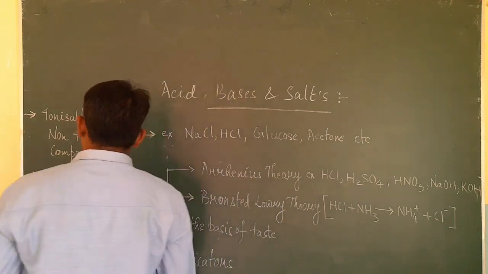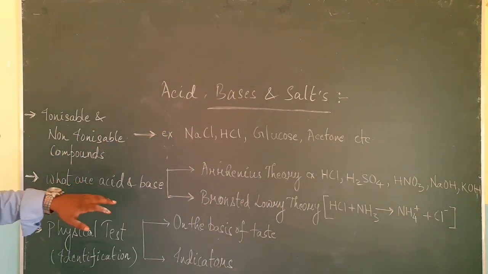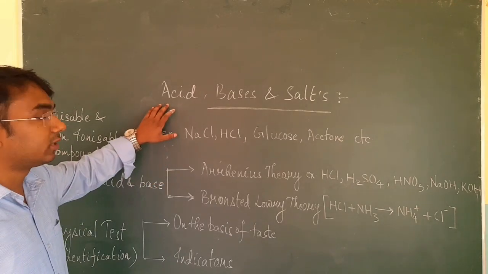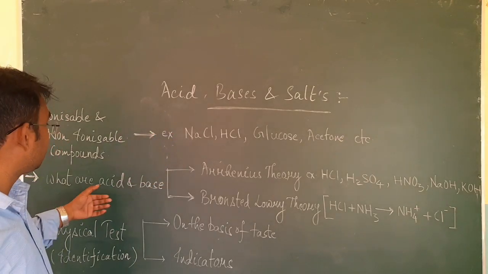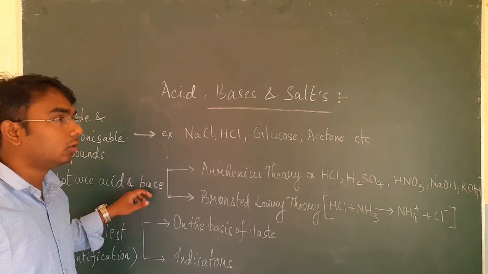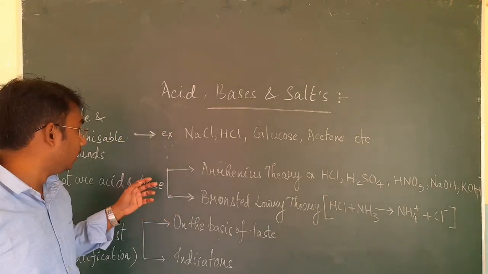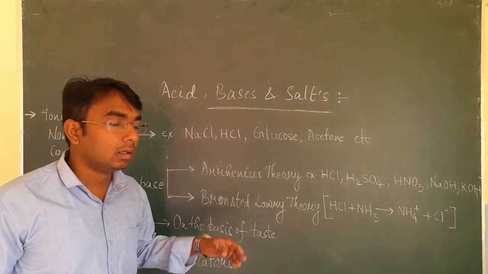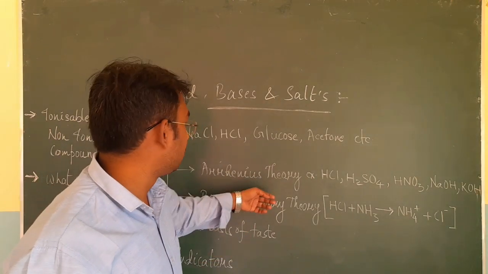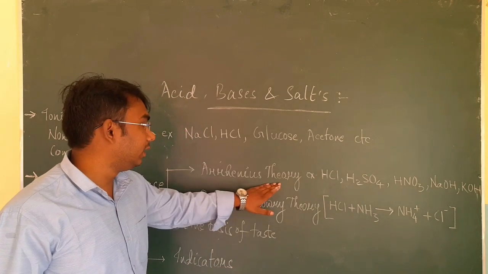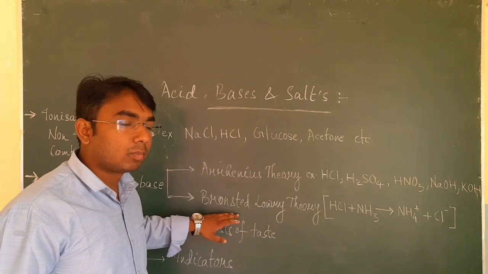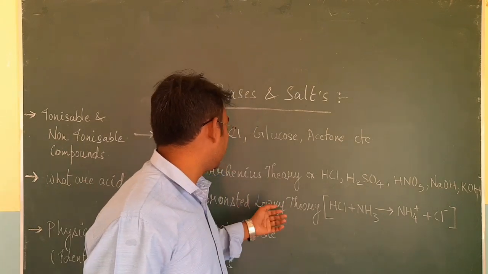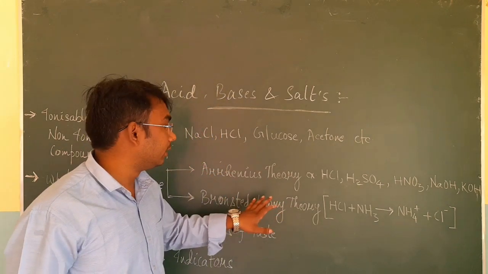Now coming to the next topic, what are acids and bases? This is a very important question before we start our chapter. This is just a basic short introduction to what we are going to discuss in detail. There are two theories which define acid and base: one given by Arrhenius, known as the Arrhenius theory, and the other proposed by Bronsted and Lowry. Bronsted and Lowry were two different people.